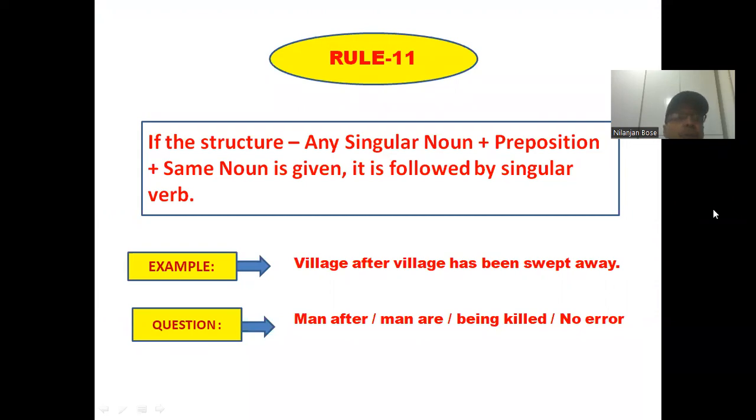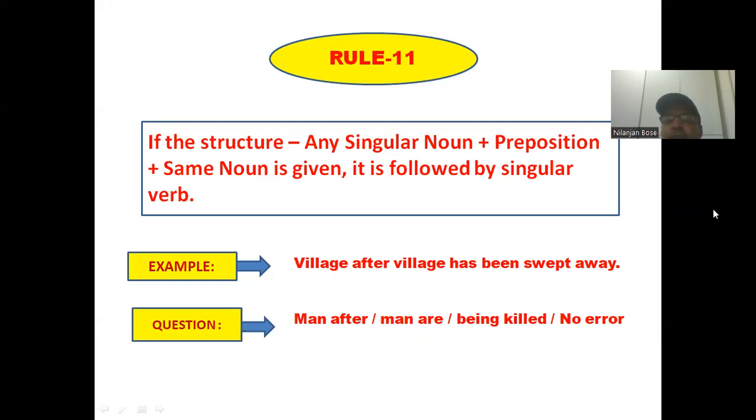If you go through the rule, it is clearly written that if the structure any singular noun plus preposition plus same noun is given, it is followed by a singular verb. Just go through the rule carefully. If you consider any singular noun, after that you are placing a preposition and then you are using the same noun which has already been used earlier. If it is the structure, then you should follow this particular rule, and it is followed by a singular verb. There is no chance of getting a plural verb in that particular case.